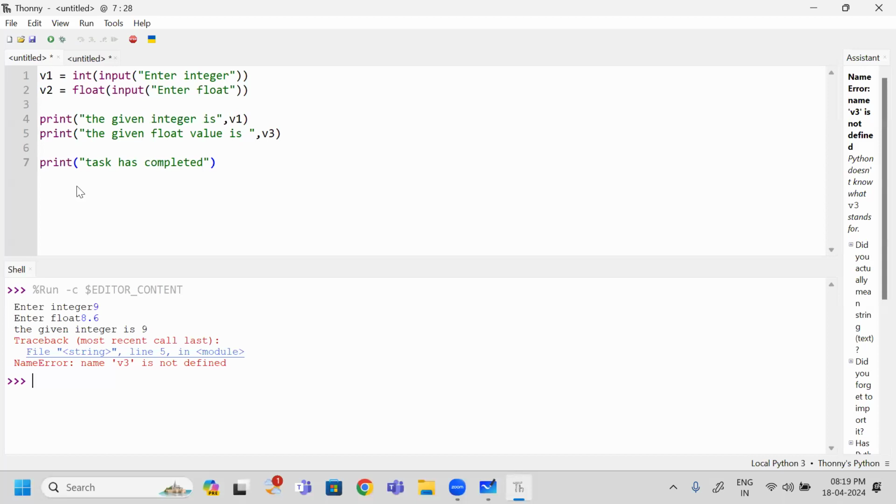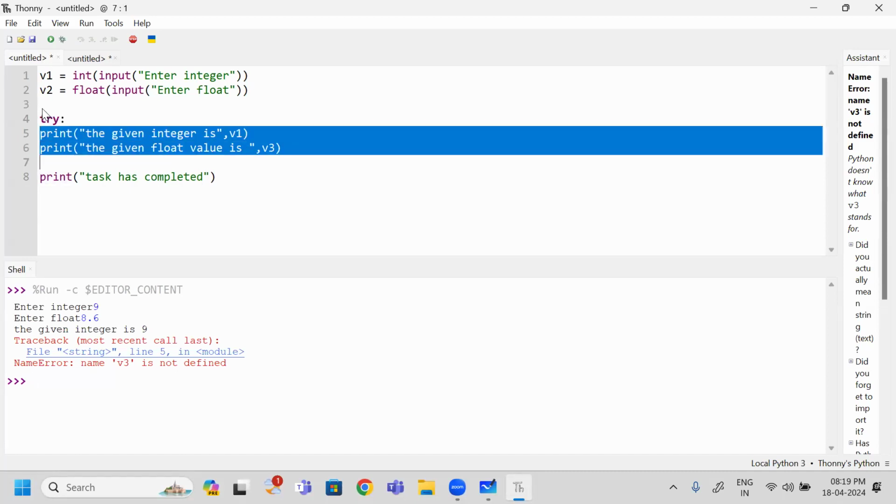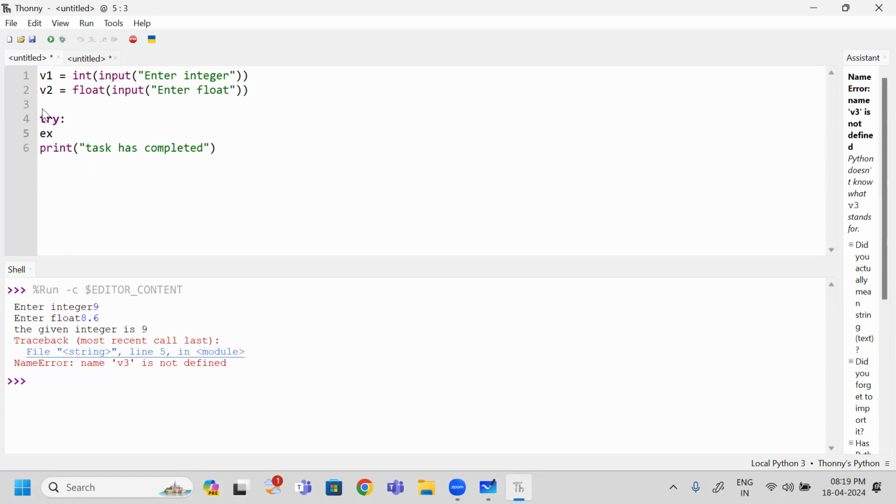We need to handle this exception. How can I handle this exception? The statements which are generating the exception, those we need to write inside the try block. Then what am I doing? Just I am writing try. These 2 lines I am going to include inside this. Next, except. I am giving indentation. Except which error has it generated? Name error. Which exception? Name error exception.